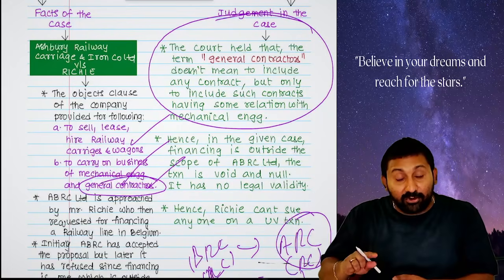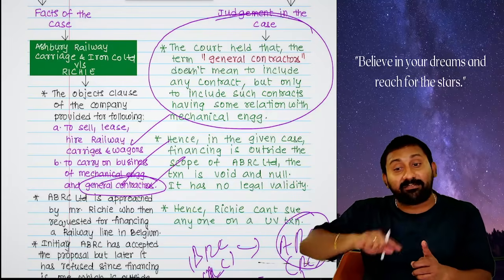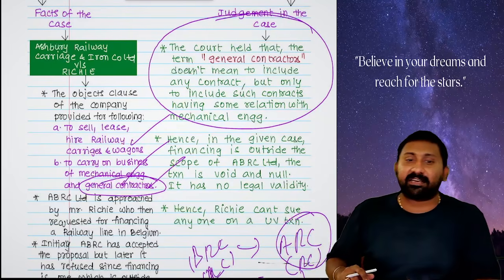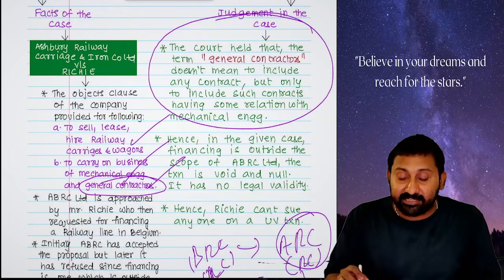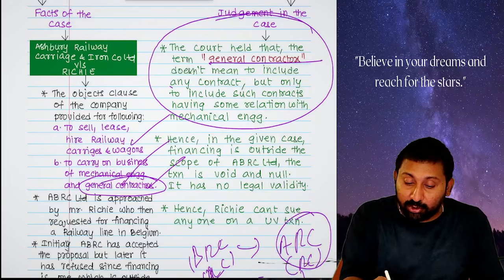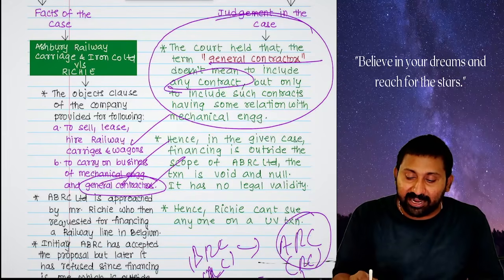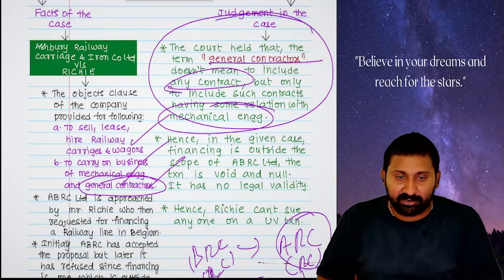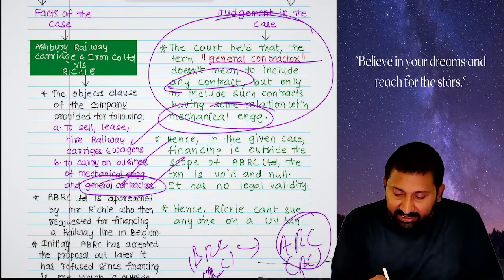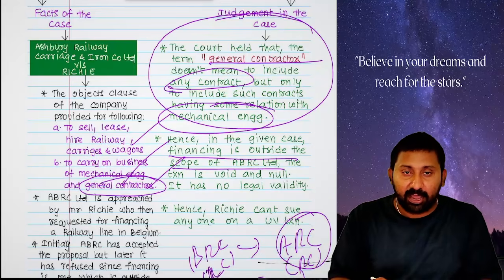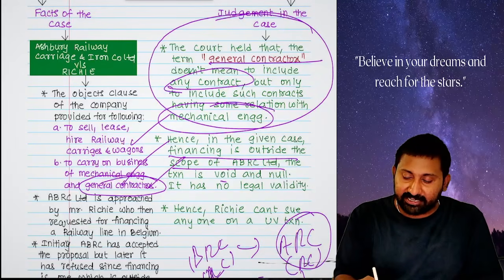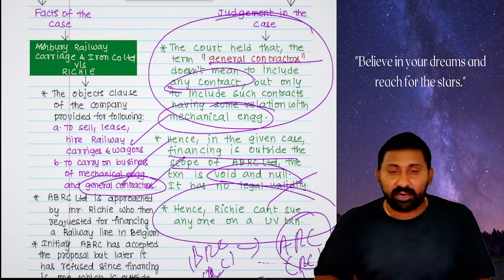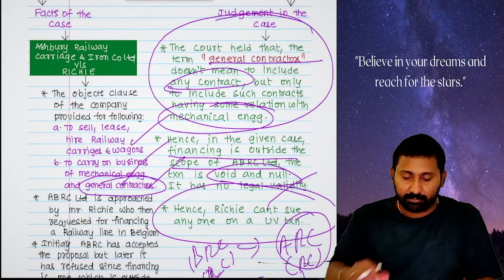BRC entered into an ultra vires contract with ARC, and ARC said, I will not do that. You can't file a case against ARC now. BRC said the words general contractors include any contract, but the court said that it includes only mechanical engineering contracts or related ones. Hence, in the given case, financing is outside the scope of Ashbury Railway Carriage Company and the transaction is void and null. There is no legal validity. Hence, Ritchie cannot sue anyone on an ultra vires transaction.